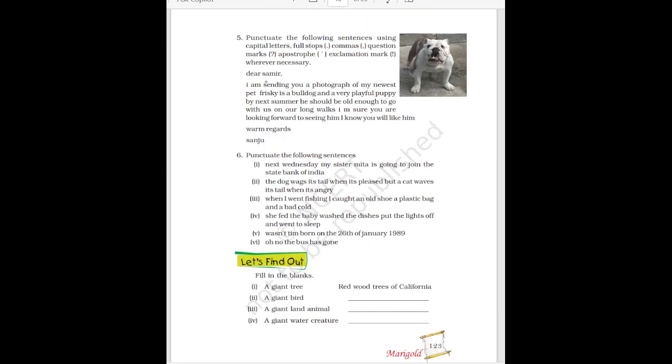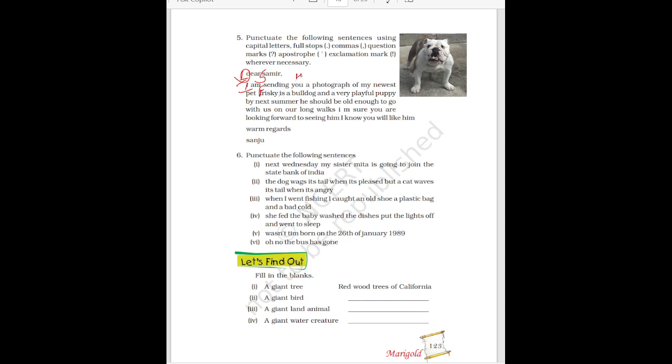Okay, then punctuate the following sentence using capital letters, full stops, commas, question marks, apostrophe, exclamation mark, wherever necessary. Here a letter is given, but here the spellings are not arranged properly. Actually, it is written in small letters, so you have to put proper punctuation marks. Here, dear, D will be capital. Here, S will be capital. Then here I am. This will be capital I. I'm sending you a photograph of my newest pet Frisky. Here F will be capital. And after Frisky you have to put full stop.